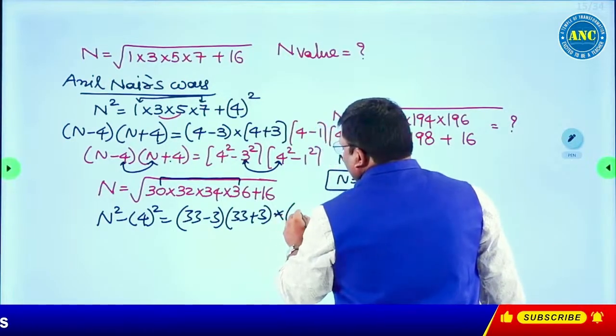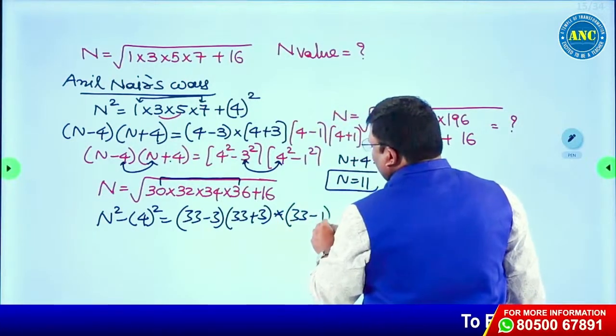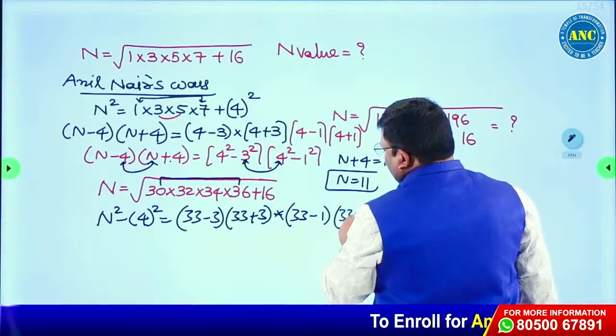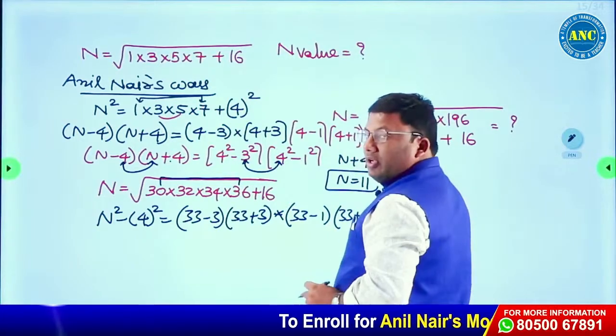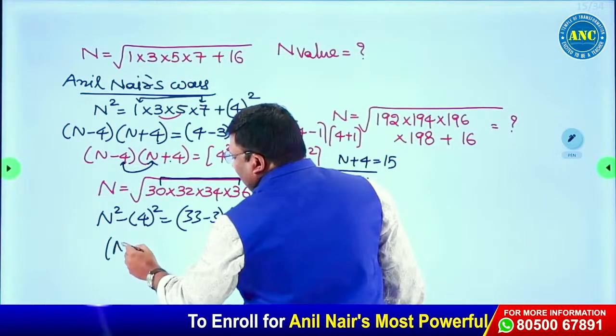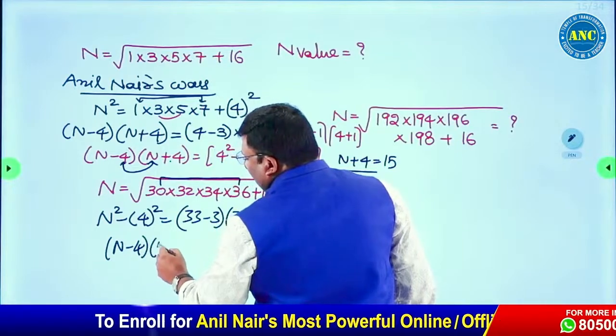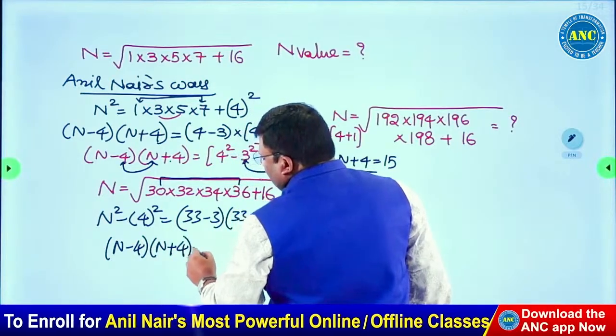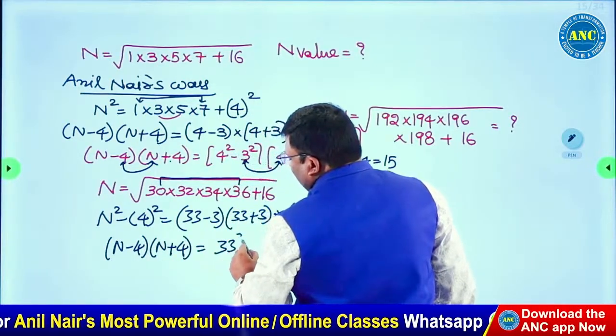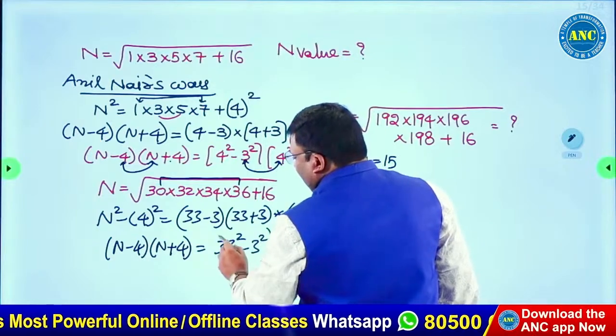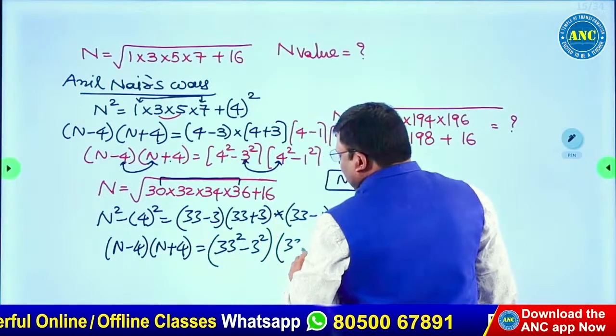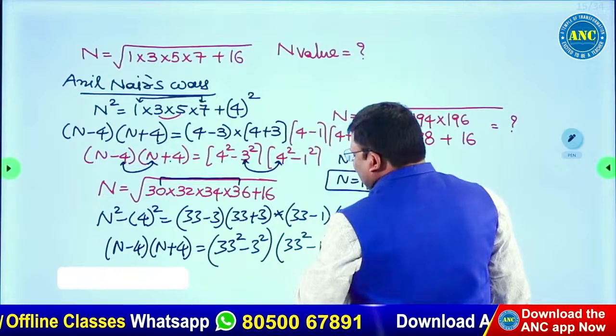32 will be 33 minus 1 into 33 plus 1. So this will be n minus 4 into n plus 4. This will be 33 square minus 3 square. Are you all with me? It is 33 square minus 1 square.